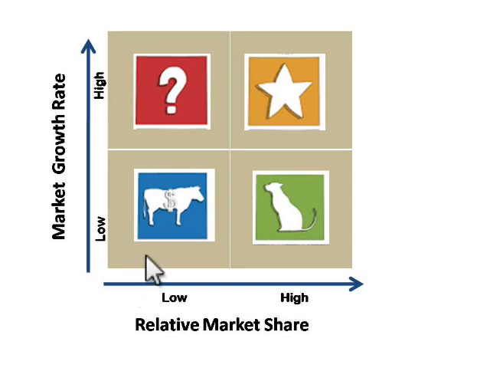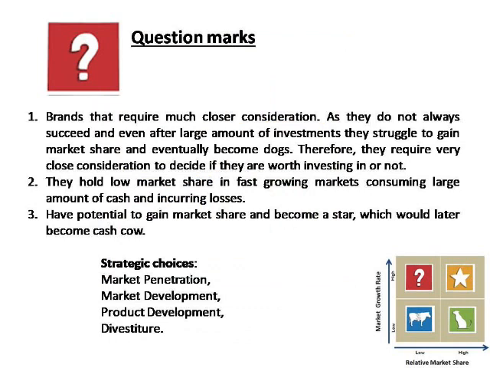If your market growth is low and your relative market share is high, then you are just milking the cow, doing steady business, earning somehow. Now if your market growth rate is low and market share is also low, then you are in the position of a dog. This is how it has been portrayed for product or company analysis.